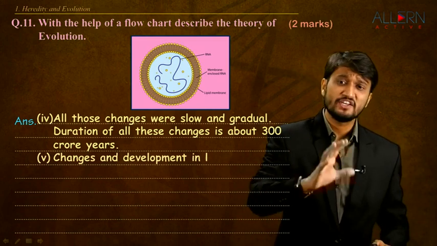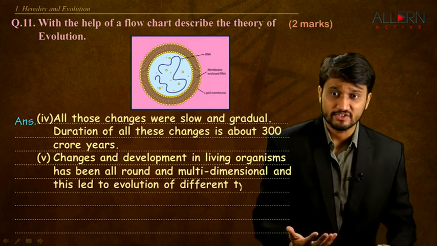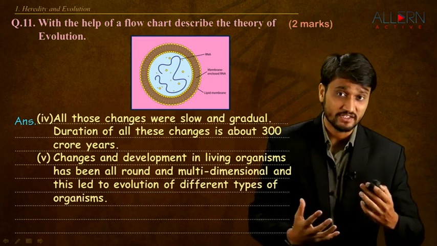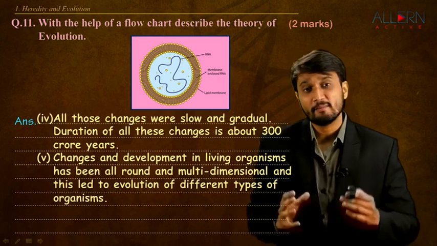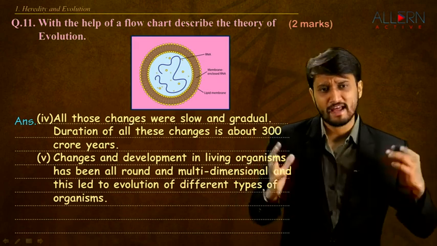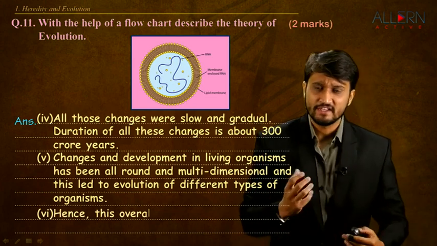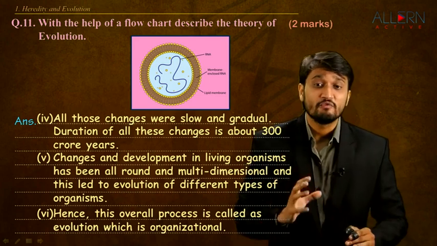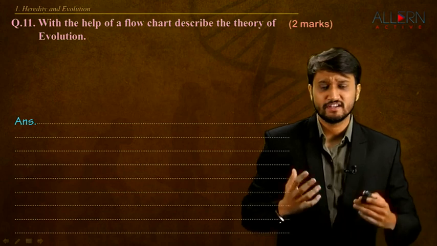Then, changes and development in the living organisms have been all round and multidimensional, which led to the evolution of different types of organisms. As we discussed, the changes did not only happen with respect to one aspect of the body, they happened with respect to so many different aspects. So they were multidimensional changes, all round changes inside the body. Hence this overall process is called evolution, which is organizational. It's an organizational change happening inside the body.